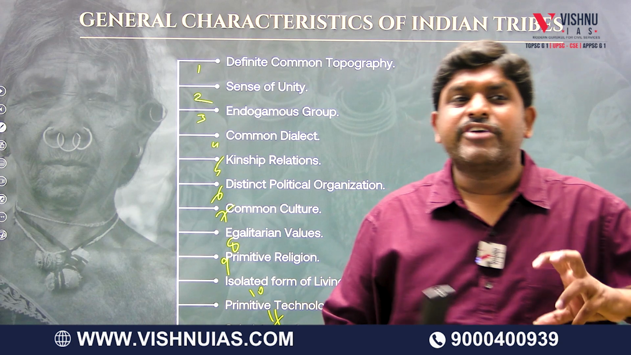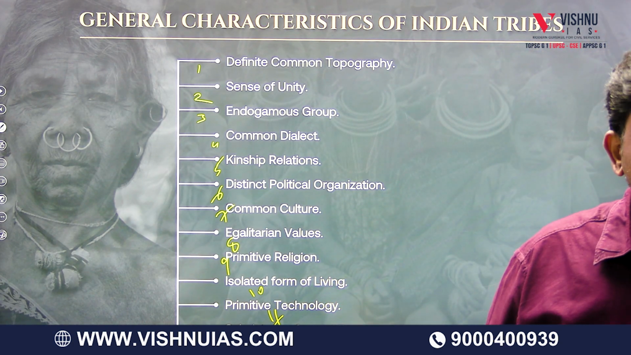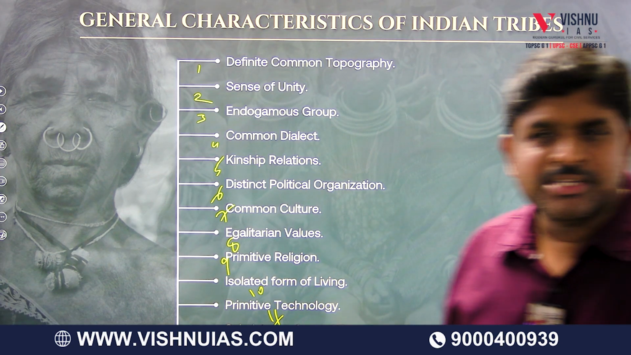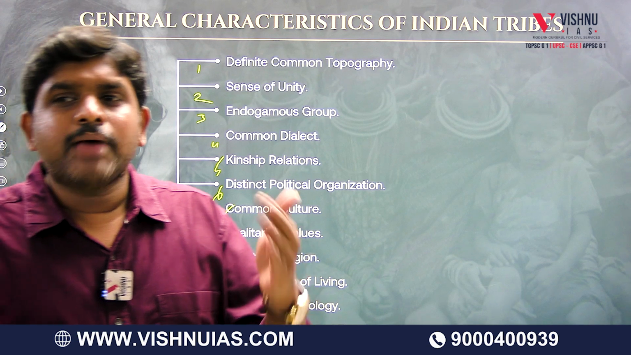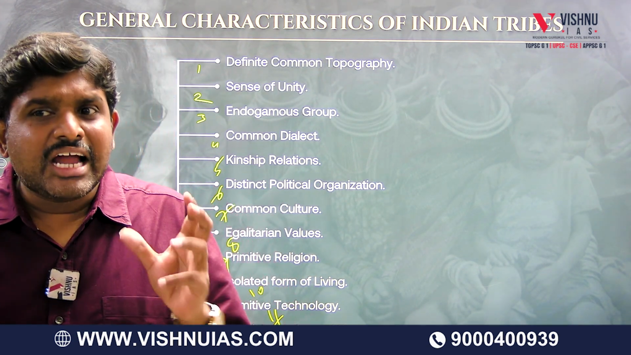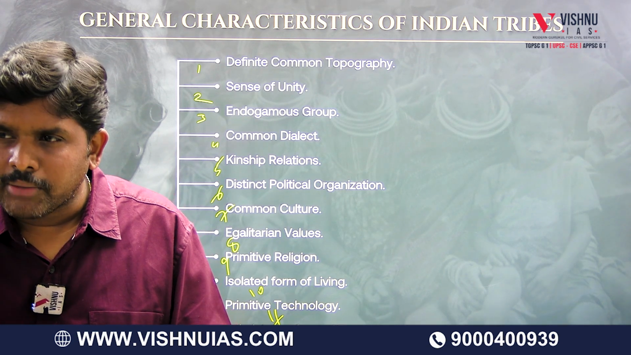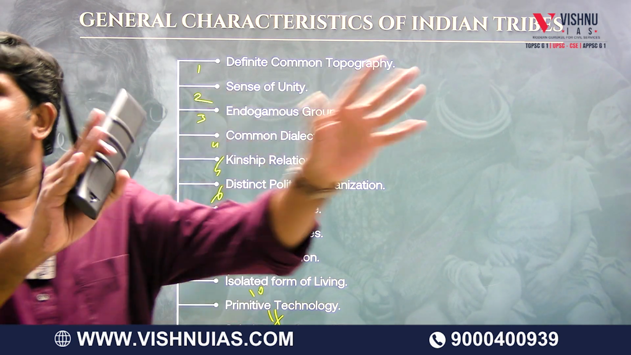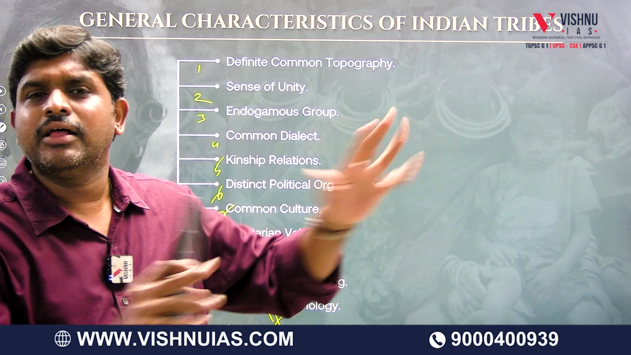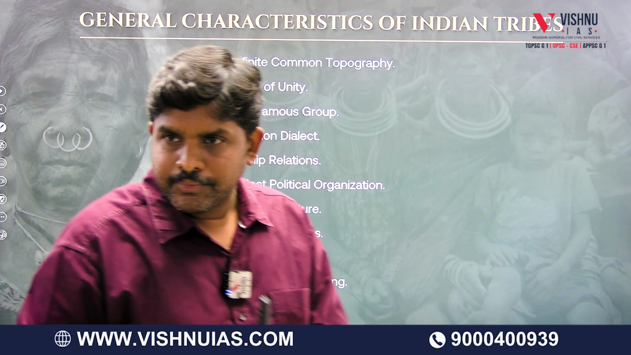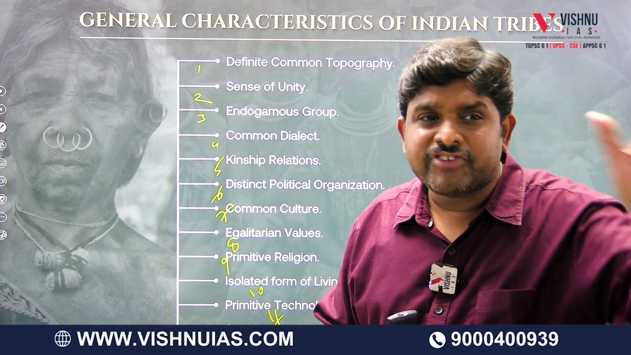They don't work for surplus. They don't think that they have to earn more. They don't work for investments. They think, today I worked, I got money, today I am surviving. That particular model of economy is called a subsistence form of economy. So, leaving aside the definition of Ralph Linton and D.N. Majumdar, here I am concluding that these are the characteristics of tribes.